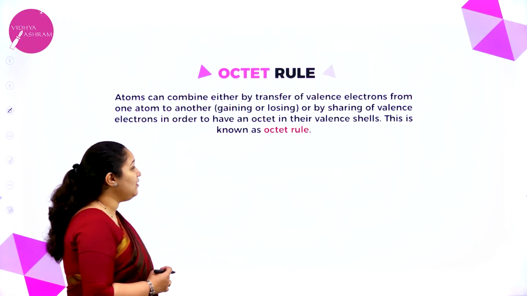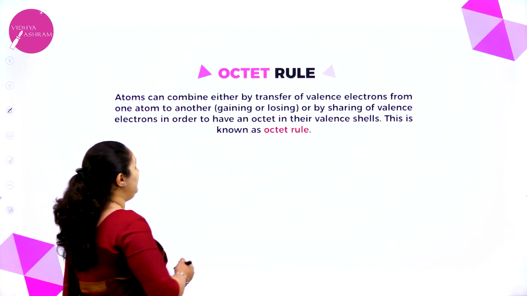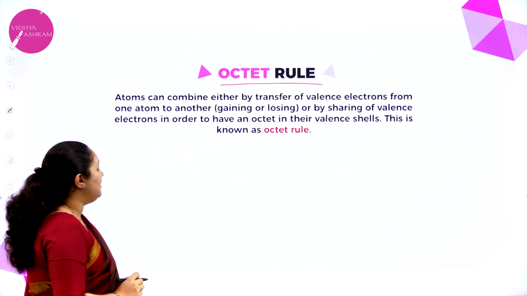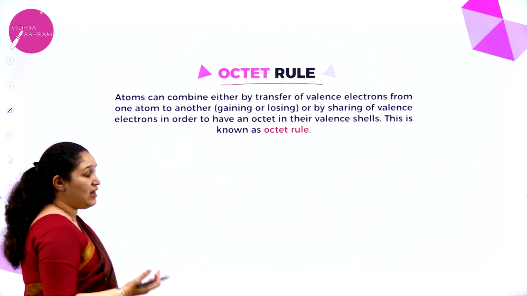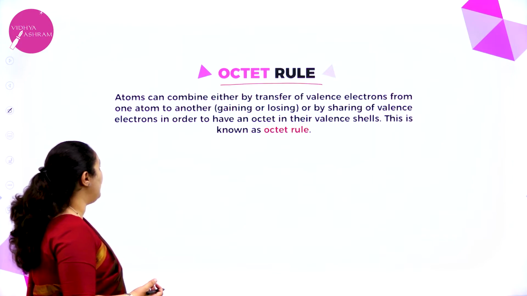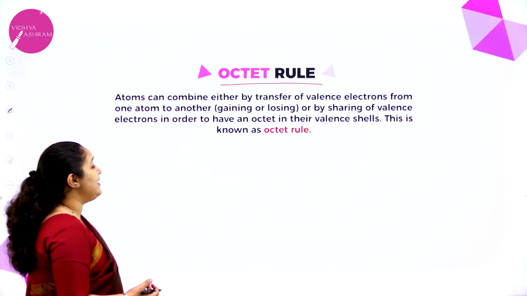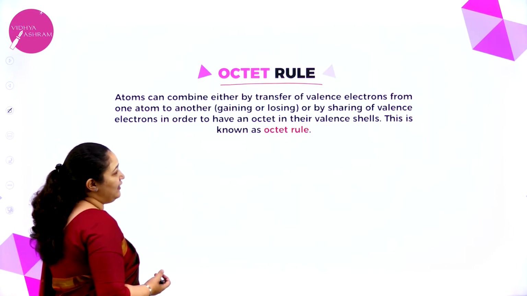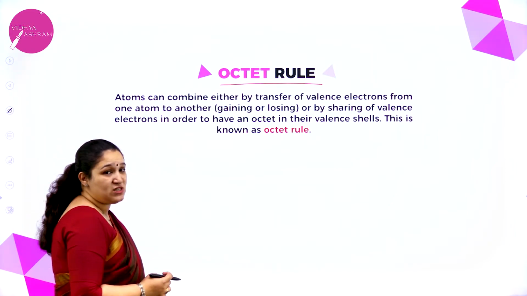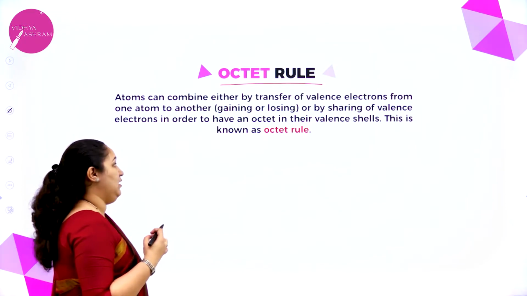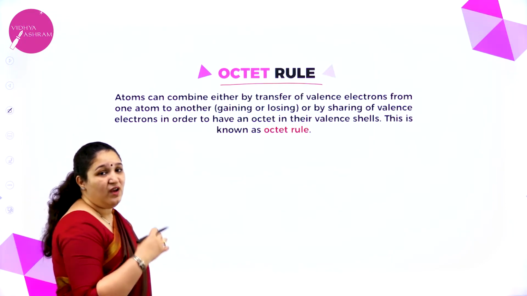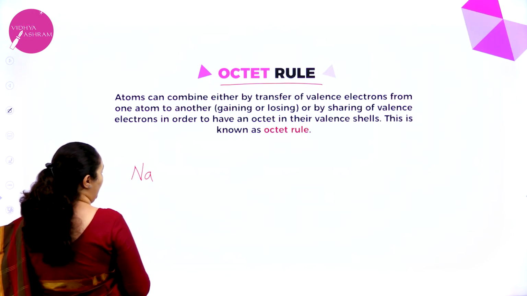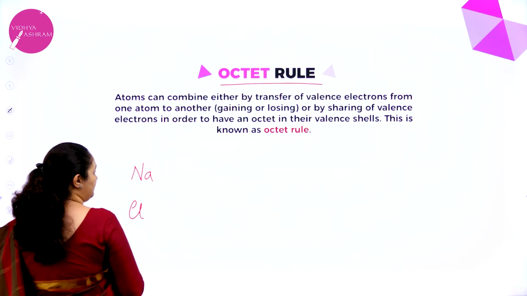Okay. Next is the octet rule. Now what is the octet rule? Atoms can combine either by transfer of valence electrons from one atom to another or by sharing valence electrons in order to have an octet in their valence shell. This is known as the octet rule. For example, I'll take sodium and I will take chlorine.